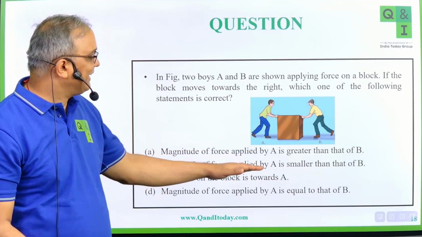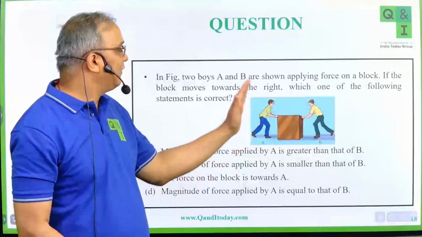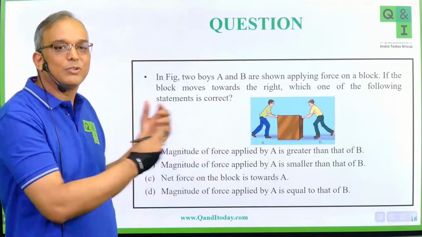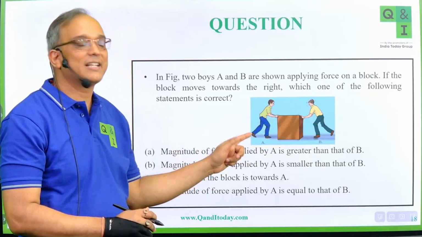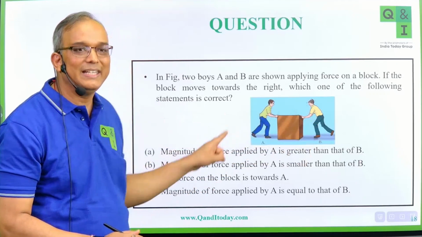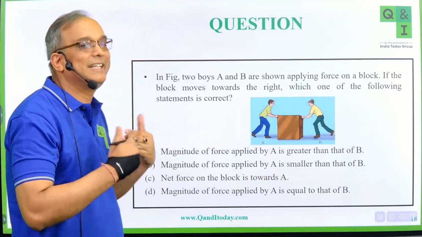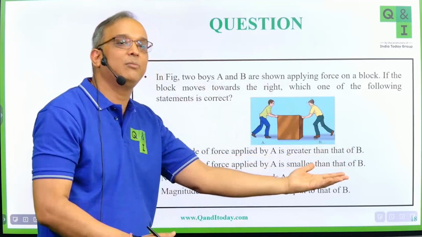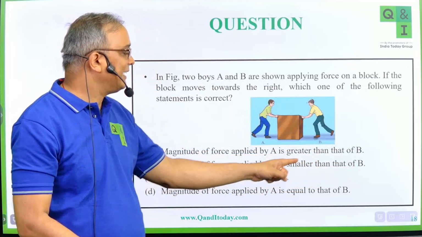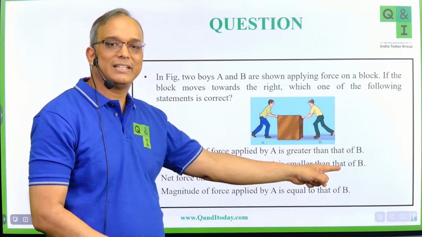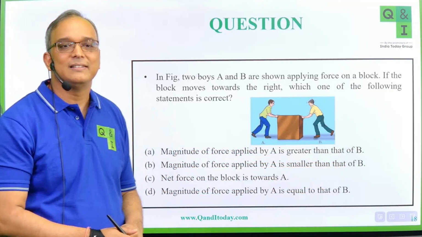So when it is saying that magnitude of A is smaller, in that case, what will happen? It will not move towards right. It will move towards left because A is applying a smaller force. B is applying a larger force. B is towards right. A is towards left. So if A is applying a larger force, then only it will move towards right. Right? Here they are saying that the force applied by A is smaller than B. Okay? Is it clear?